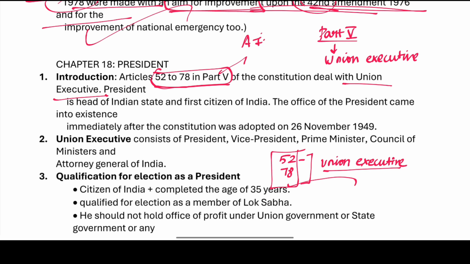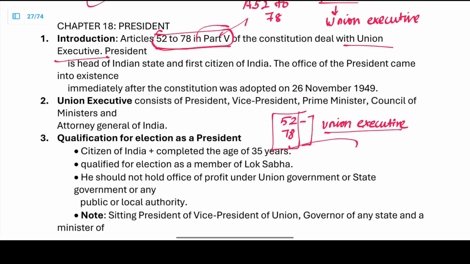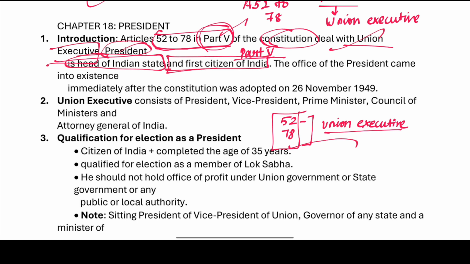Articles is going to be 52 to 78. So 52 to 78 in Part 5 of the Constitution. So we will be having Part 5 of the Constitution. They deal with the executive, the Union Executive. The President is the head of the Indian state and the first citizen of India.